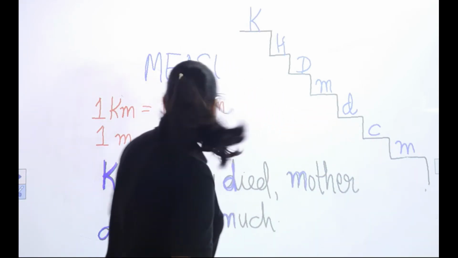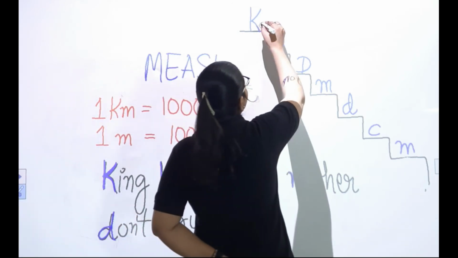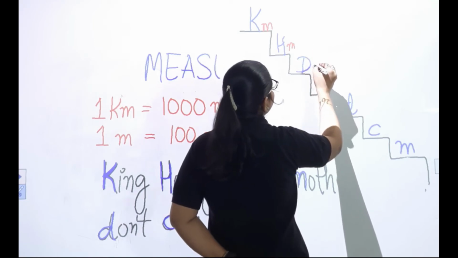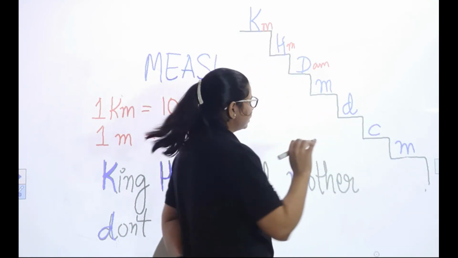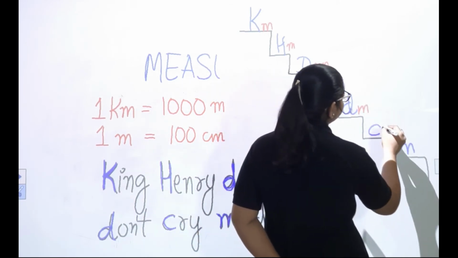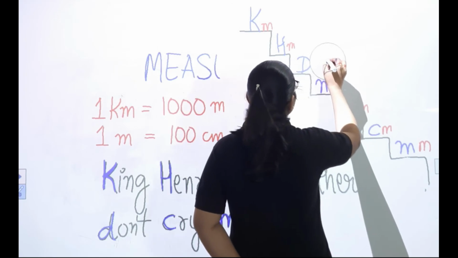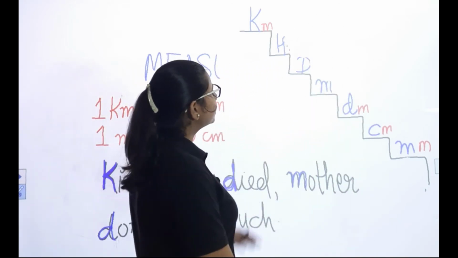अब हम क्या करेंगे बच्चे? हर एक के आगे M लगा देंगे. So it will be KM, then HM, then DAM, then M तो है ही, इसको छोड़ देते हैं. Then DM, CM and MM. We actually don't need all of them.